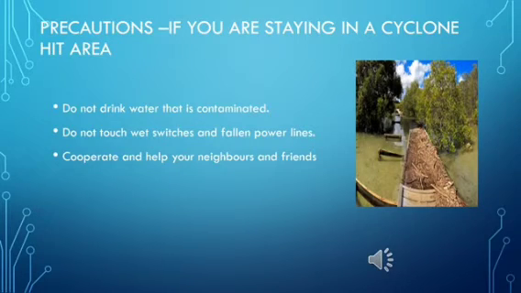Now you will have fallen power lines because of the speed of the wind during the cyclone. So you need to be very careful so that you don't touch wet switches and fallen power lines. And then last, you need to cooperate and help your neighbors and friends to be safe.